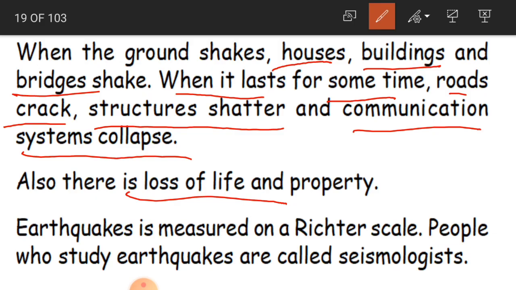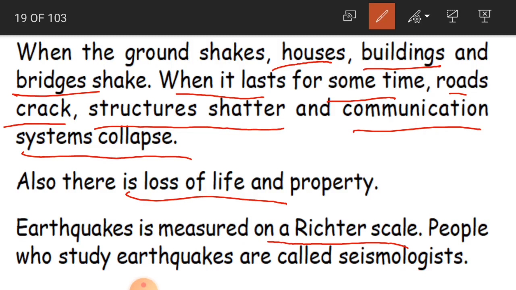Okay, and earthquake is measured on a Richter scale. How are we going to measure this earthquake? We have to measure the frequency of the earthquake. Whenever the earthquake is happening, the scientists measure how much frequency it was before and how much frequency we have got now, and they keep a record.